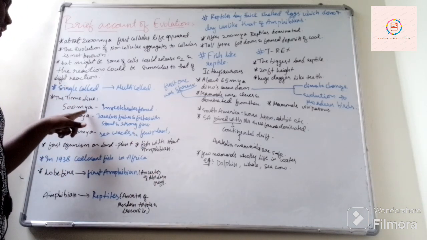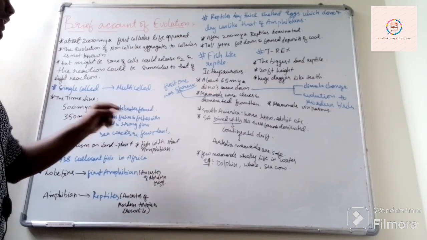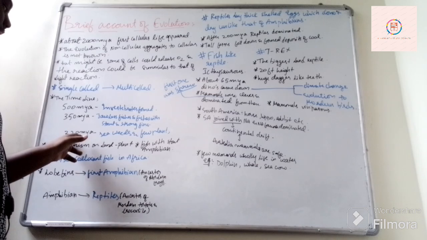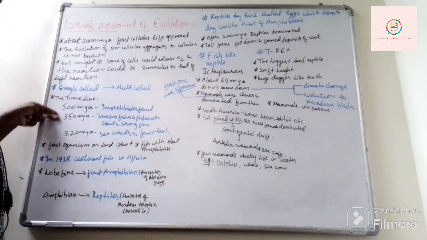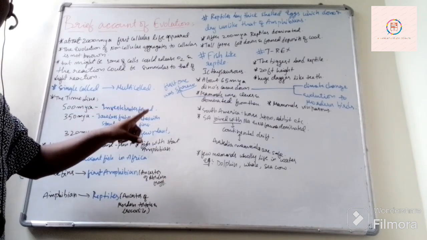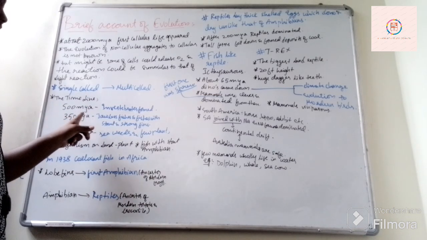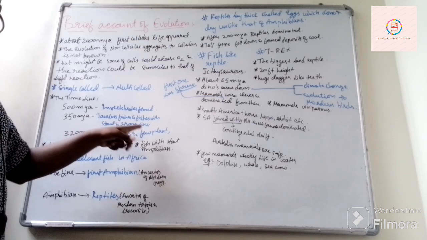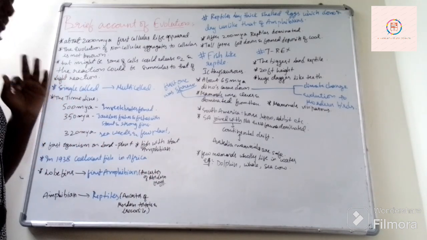So 500 million years ago invertebrates were formed. 350 million years ago jawless fishes and fishes with strong, stout fins were formed. And 320 million years ago seaweeds and a few plants were formed. Okay, this timeline, the order in which each has formed or evolved, is important. 500 million years ago invertebrates, 350 million years ago jawless fishes and fishes with stout and strong fins, and 320 million years ago seaweeds and a few plants were formed.